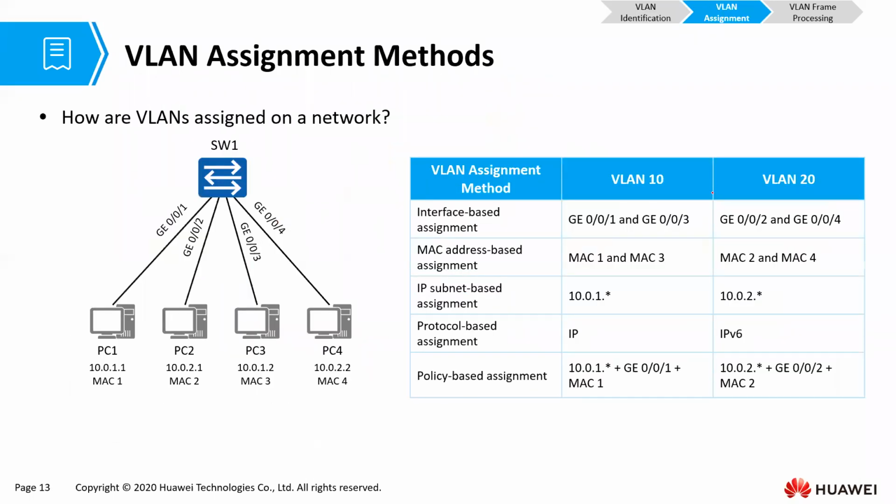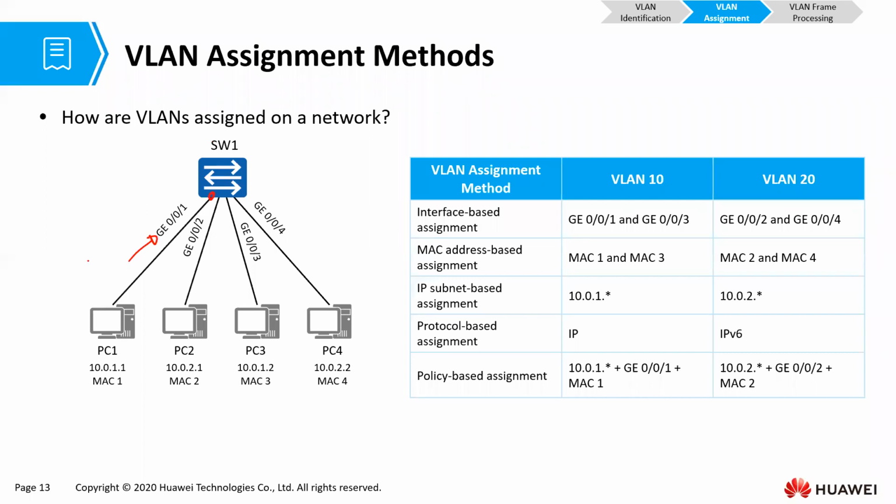Now, how do we assign ports to VLANs, or MAC addresses to VLANs, or protocols to VLANs? We can actually use any of those. In my previous example, this interface is the one that tags.